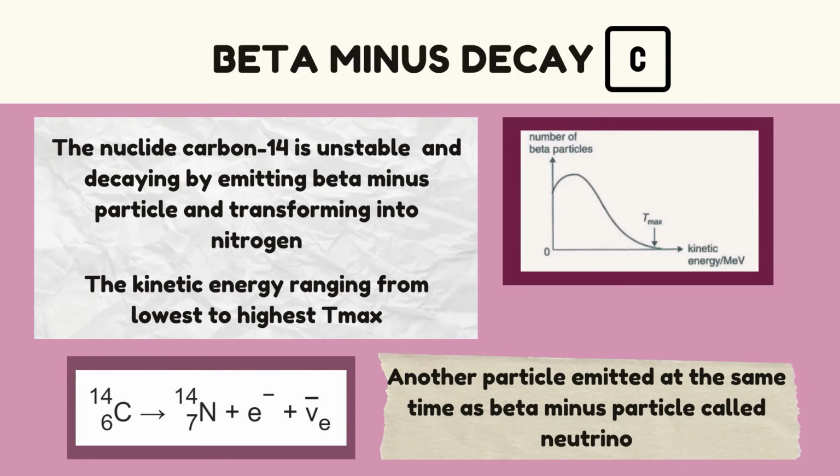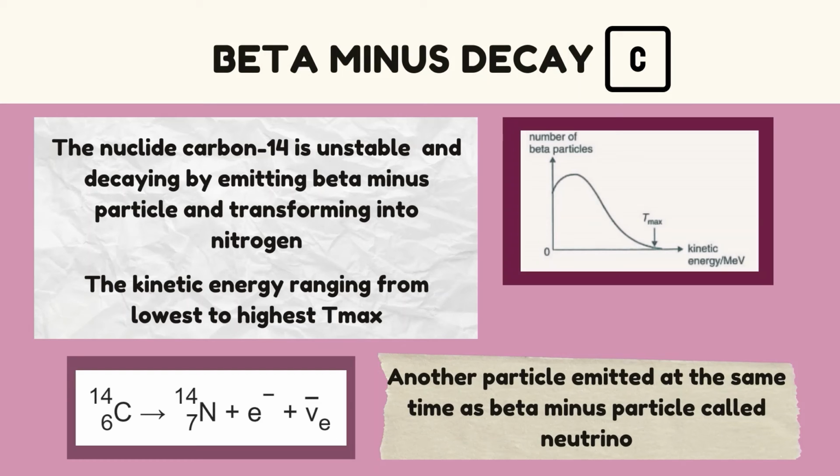Next, we're going to discuss the beta minus decay subtopic. The nuclide carbon-14 is unstable and decays by emitting a beta minus particle and then transforming into nitrogen. Since all the nuclei of carbon-14 are identical, we expect that the beta minus particles will carry the same amount of energy, but surprisingly, they do not. We can see from the graph here the kinetic energy ranging from the lowest to the highest, the kinetic energy T maximum. Why did this happen?